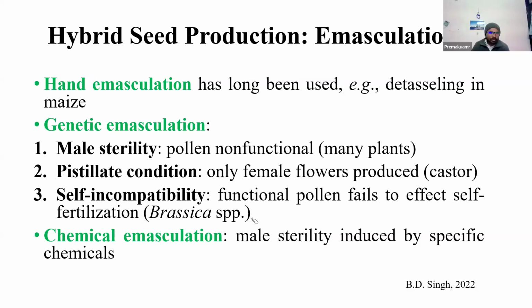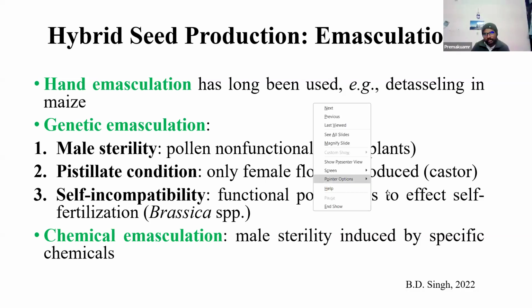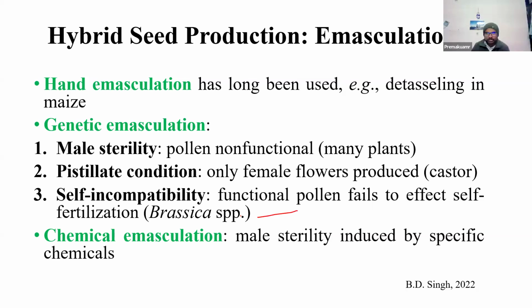And which type of self-incompatibility is present in maize? Can anyone guess? Sporophytic. It was asked in the ASRB exam actually. Sporophytic self-incompatibility is present in maize. And in Brassica, which type of self-incompatibility is present? Gametophytic. Is it right? In solanaceous, I think it's gametophytic, and sporophytic is in Brassica, I think. Check once. Okay.